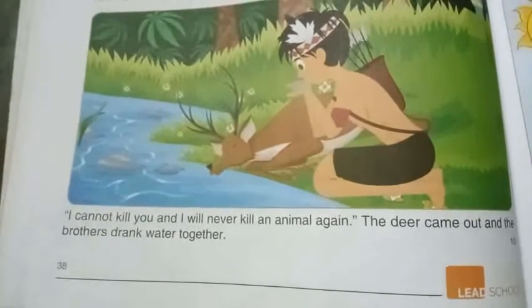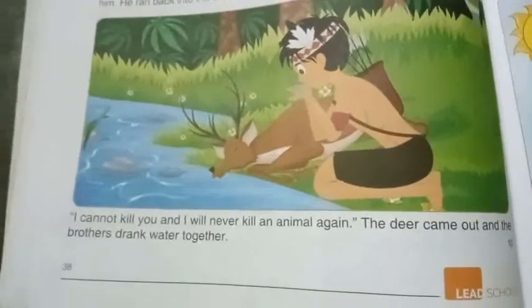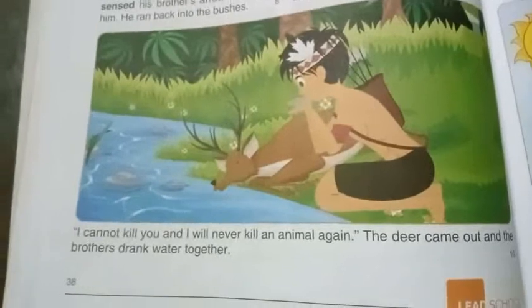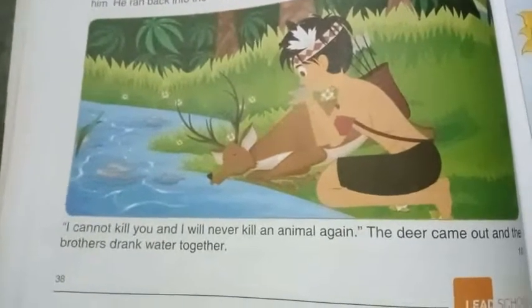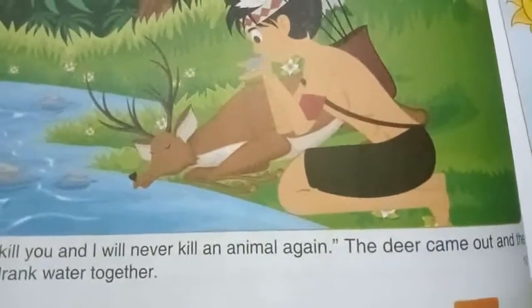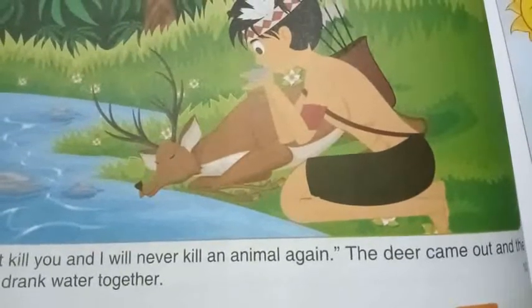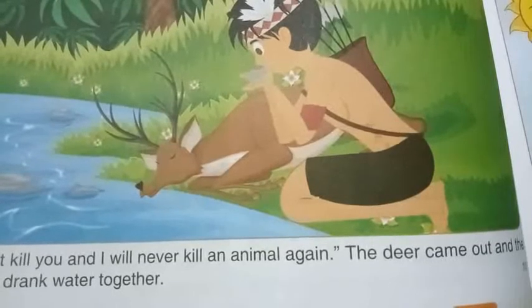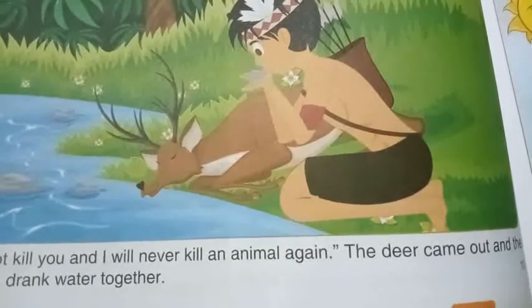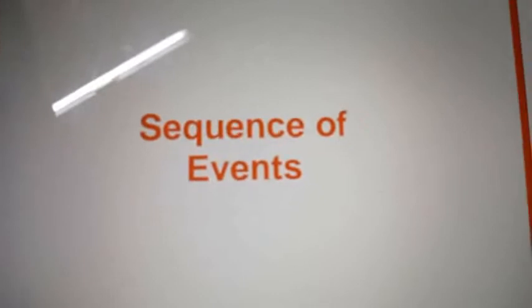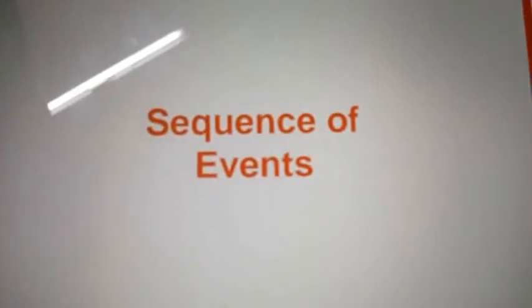Yes, great, my dear children. I read the story. Did you listen to that? Otherwise, did you read along with me? Great. Now let us see the beginning, middle, end of the story. What are all the sequence of the events of the story? Let us see that. See this, my dear children, sequence of the events.